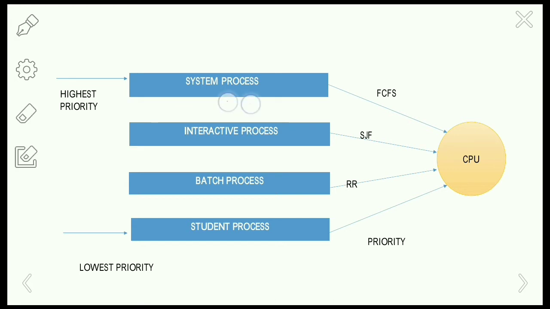Here the system process is going to execute based on the first come first serve algorithm. Similarly, the interactive process is going to execute based on the SJF algorithm, and the batch process based on the round robin algorithm, and the student process like that. Each and every queue will be based on a certain algorithm.